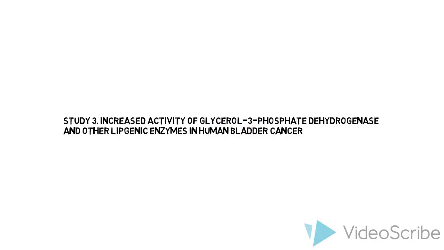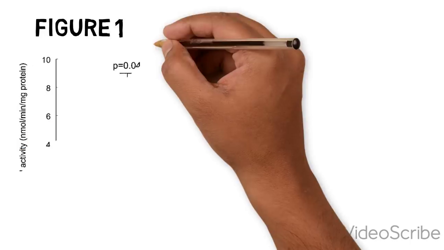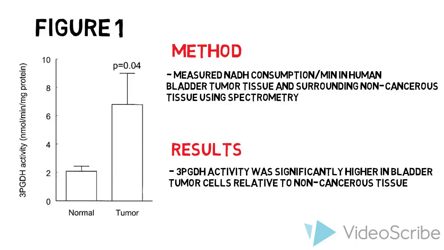In this study, researchers showed that the lipid biosynthetic pathway involving the glycolytic intermediate DHAP was upregulated in human bladder cancer. They used the rate of NADPH consumption to measure the activity of various lipogenic enzymes. This figure shows that glycerol 3-phosphate dehydrogenase activity was significantly increased in tumor cells when compared to normal healthy cells.